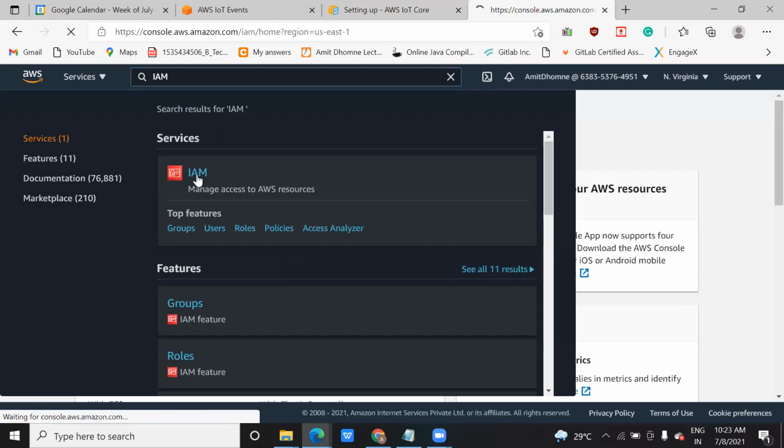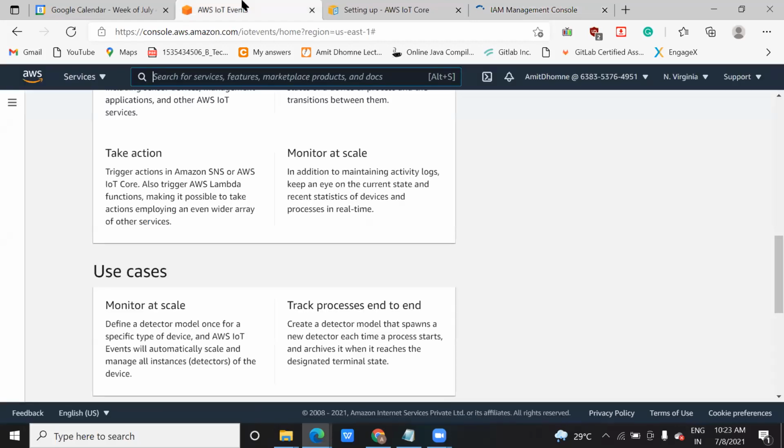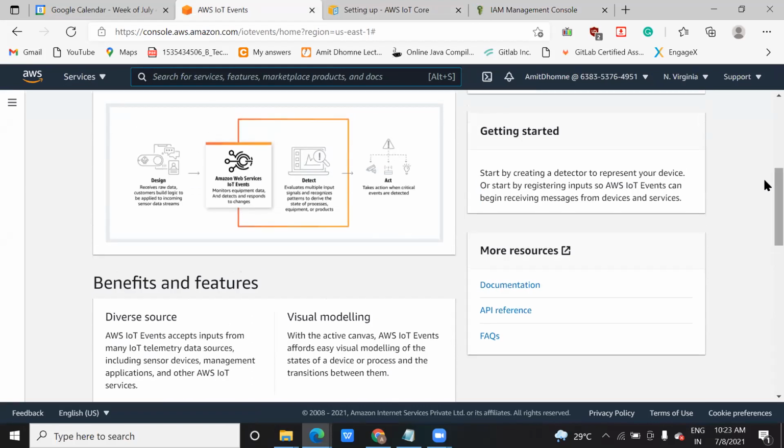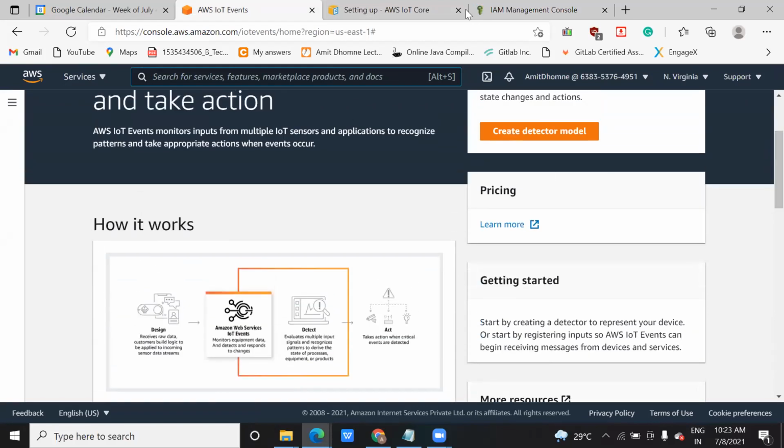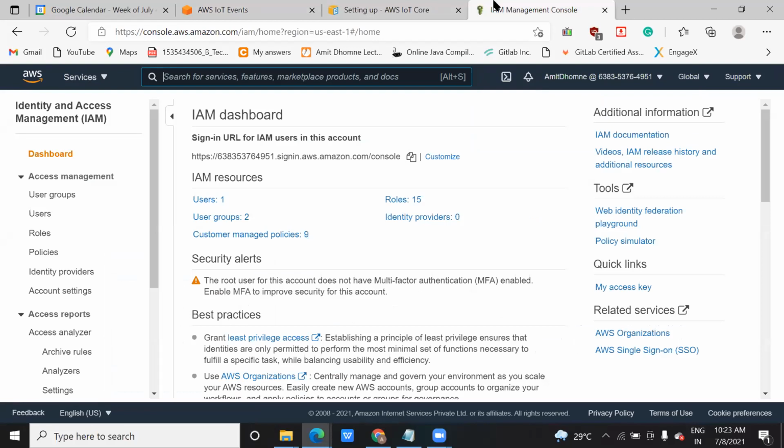What this IAM will do is give you access to the resources or the AWS service. So जो ये IoT components हैं, ये जो भी हम IoT components that we are reading here, all of this will help us to access the IoT services, right? So in order to do that configuration successfully, you all need this role policy. You should have knowledge of this. What is the user group, user role, policy?